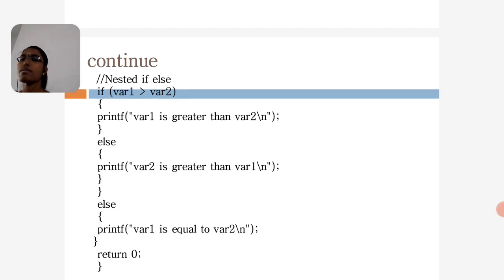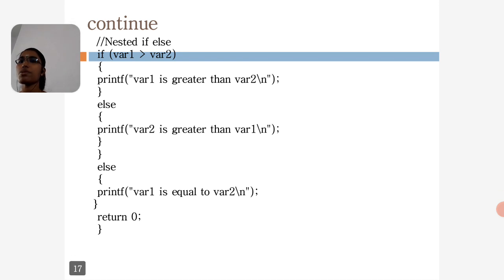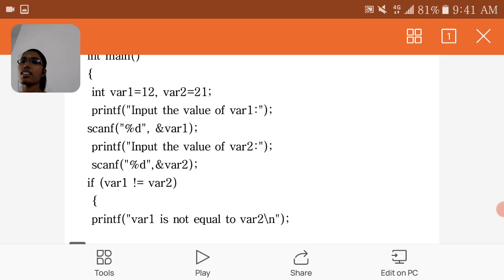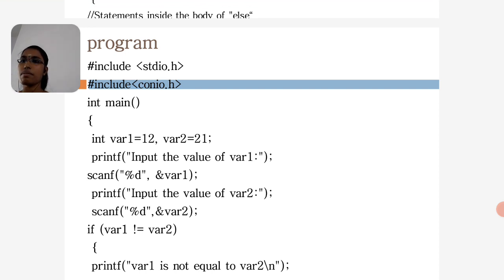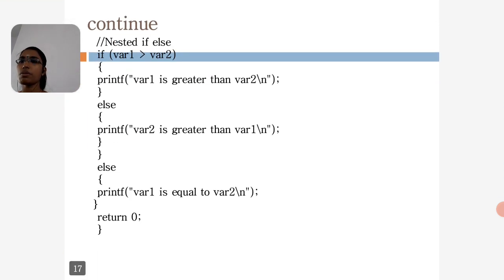Second if condition: if variable 1 is greater than variable 2, print variable 1 is greater than variable 2; else block, variable 2 is greater than variable 1. If the condition is true, the block will be executed. If the condition is false, the else block will be executed. Why do we use a return type? The main function is int, so a return type is needed.